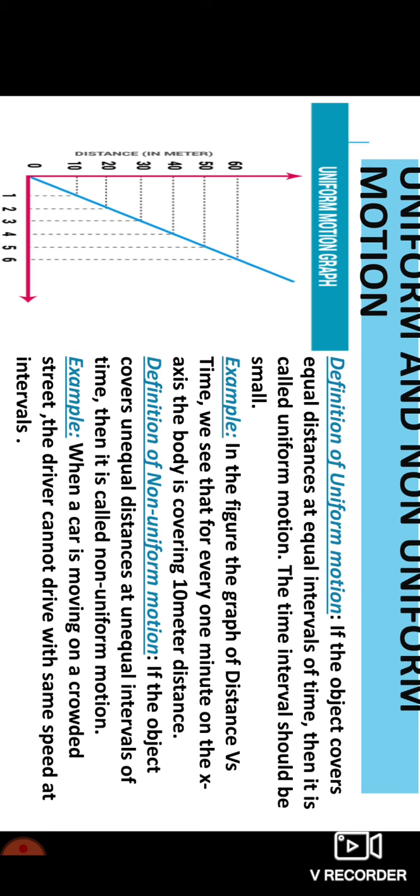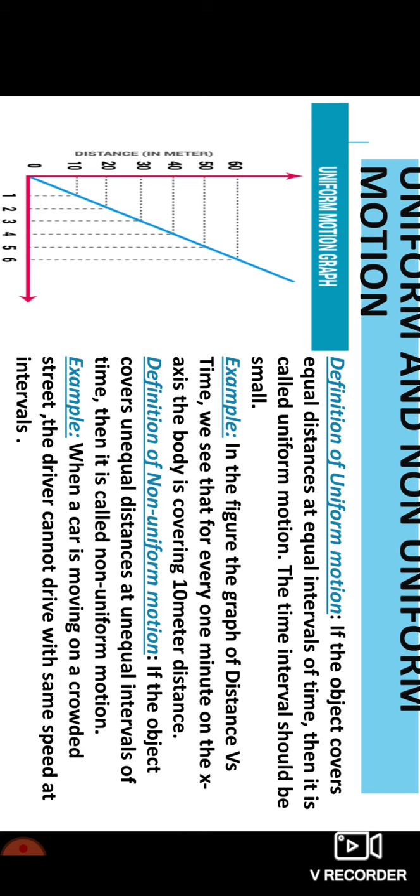Similarly, on the y-axis, you have the distance which is represented in terms of meters. Again, it is in equal intervals of 10 meters. You can see 0, 10, 20, 30, 40, 50, 60. 6 minutes, 60 meters. Correct? Now, observe the graph. Start from 1 minute on the x-axis.